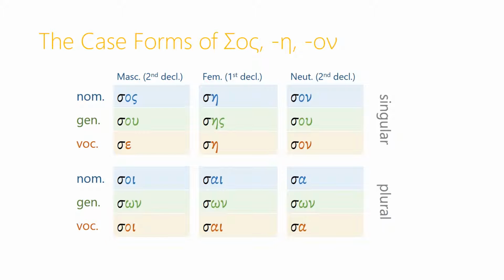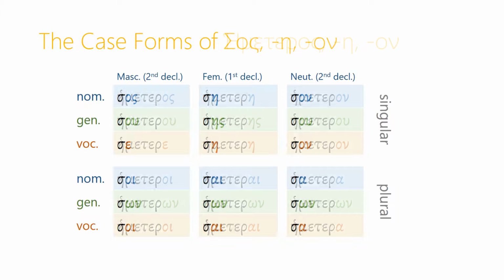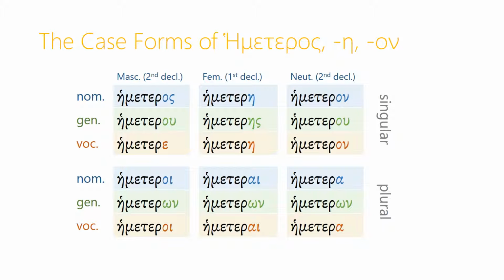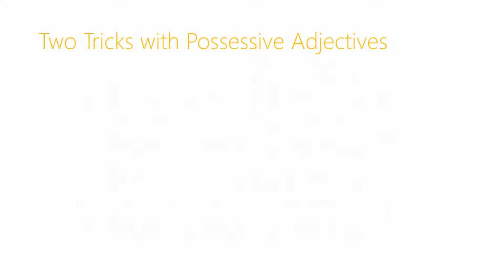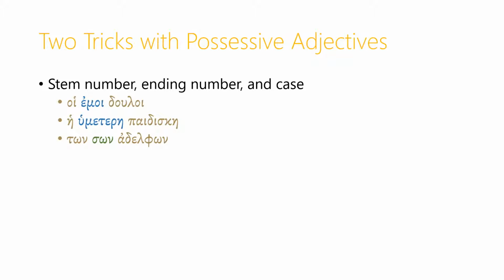Similarly, sos is completely regular, and this stem is just a sigma. And so we get in the nominative sos, se, and son. Hemeteros, the stem is just hemeter, and then onto that we add all of the endings. And the same is true with humeteros.